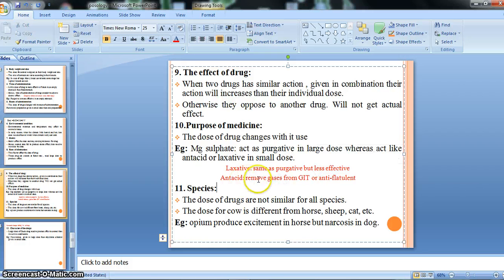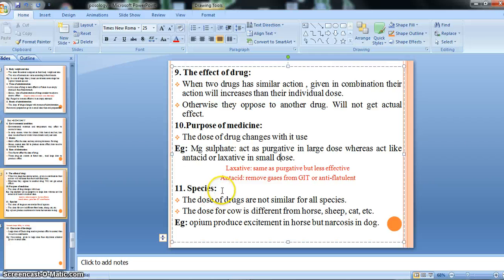And antacid removes the gases from the GIT, also called anti-flatulent. If magnesium sulfate is used in small doses, it acts as a laxative or antacid. Otherwise, in large doses, it acts as a purgative. Hence, the purpose of medicines is also responsible for influencing the doses, right?